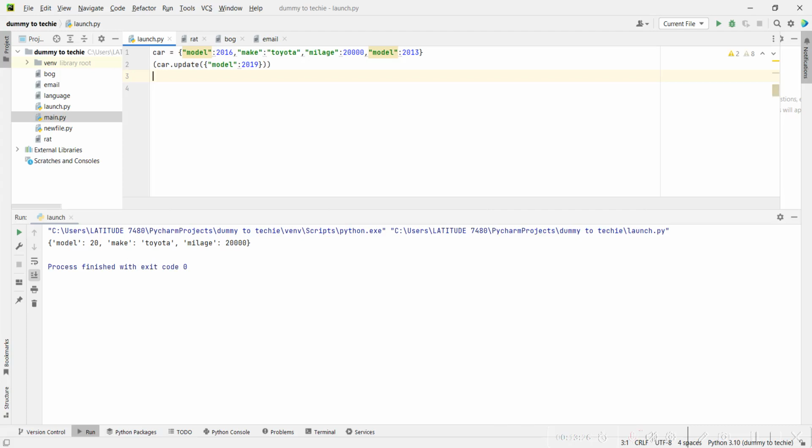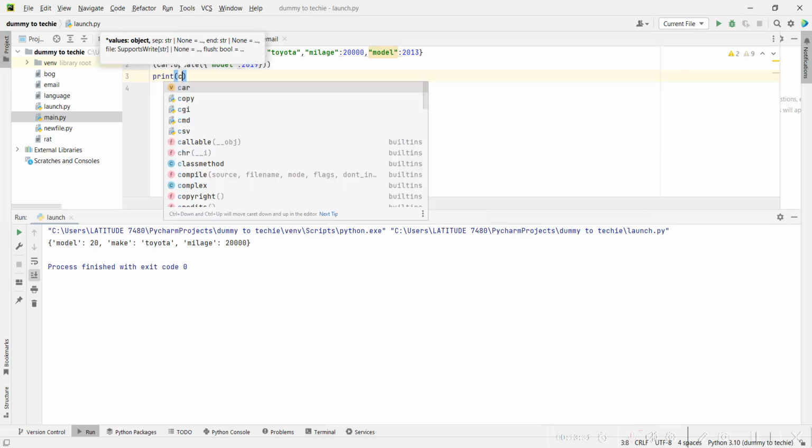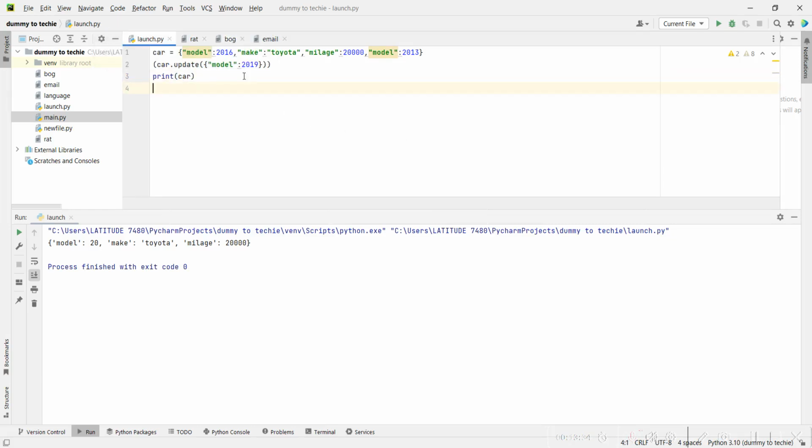I'll come down here and I will say print, what do I want to print? I want to print my car. So initially the model was 2016, but now if we run it, our model is 2019, so we've updated it. If you even look here, you find that the dictionary didn't print out two models, it only used one. So this one is not important, so I have to remove it. It doesn't allow for duplicate values, just like a set too doesn't allow for duplicate values. We should look at the set. So that's how you update things in a dictionary.